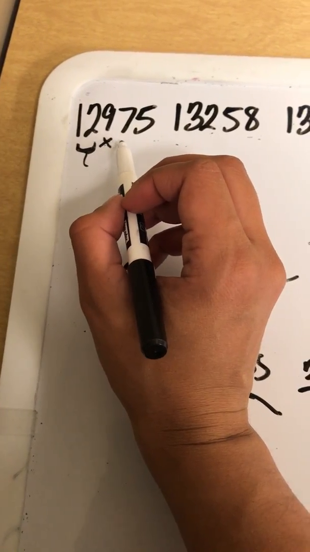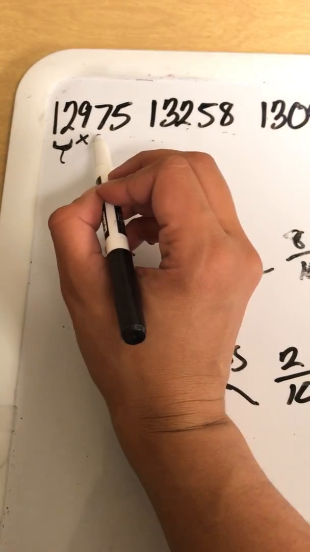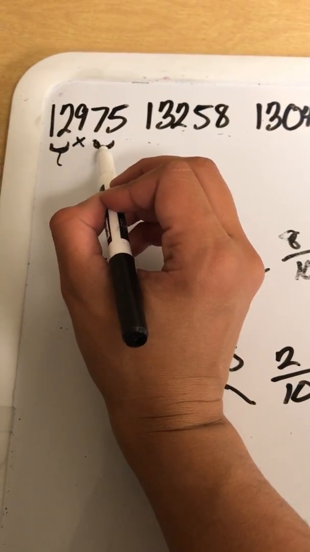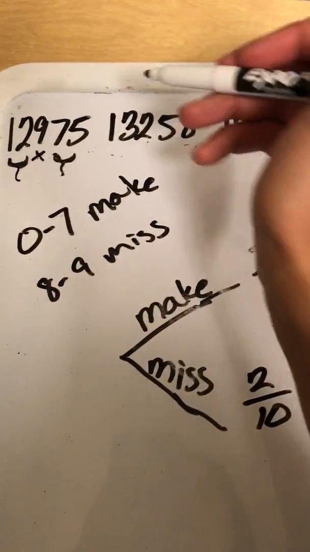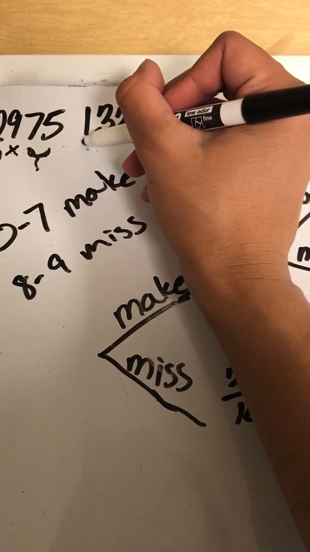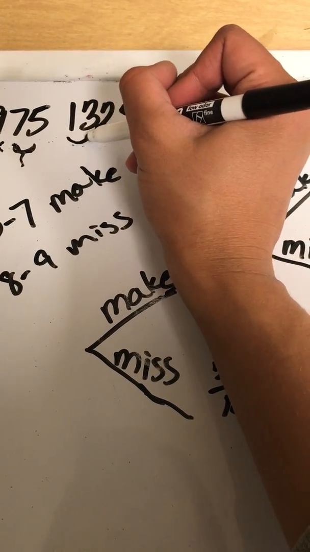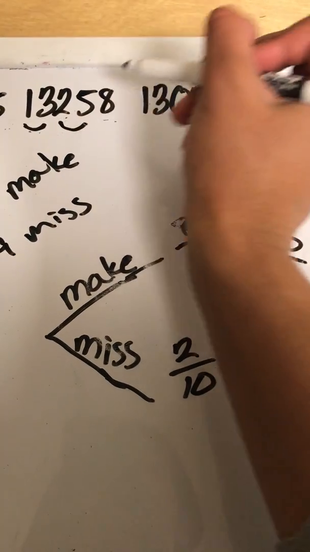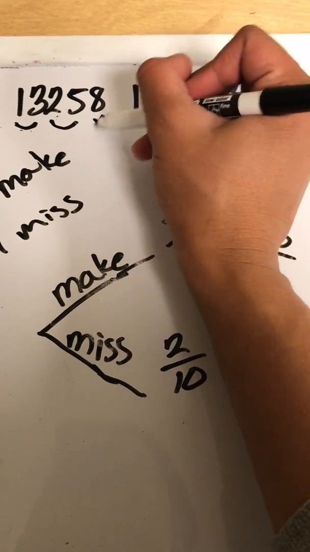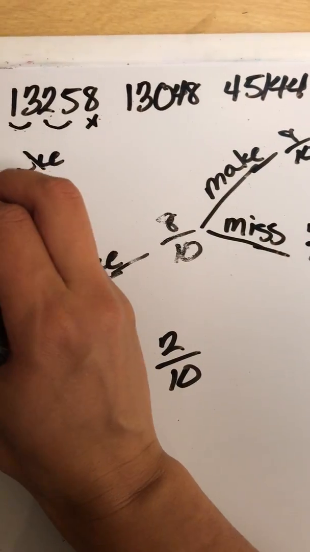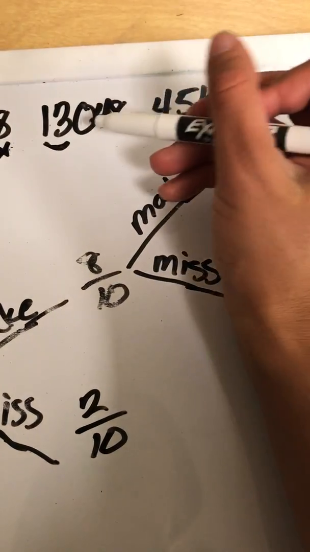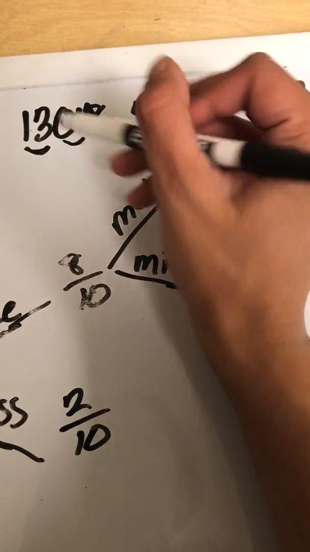Then let's say she got to the line again. It was a 7. She made that. And then she made the next one. So that's another 2 points. Then she made this one, and she made this one. She made this one and this one. She didn't make this one. And we're basically counting it out until her 25 attempts are over.